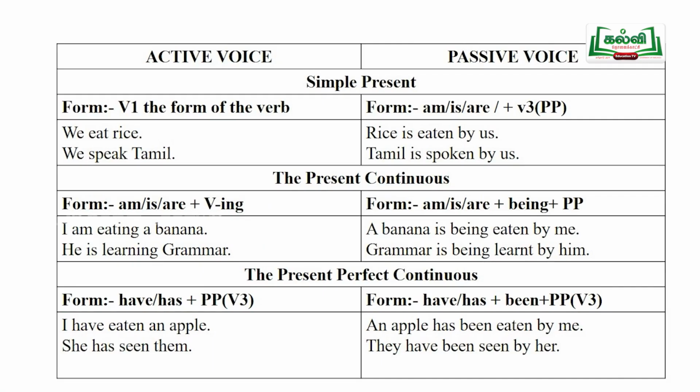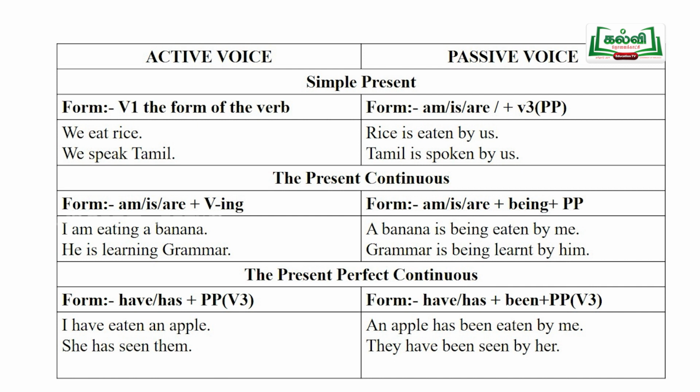You can get the subject. Who eats a banana? I. So, I is the subject here. And what do I eat? You can ask the question. You can get the object there, a banana.